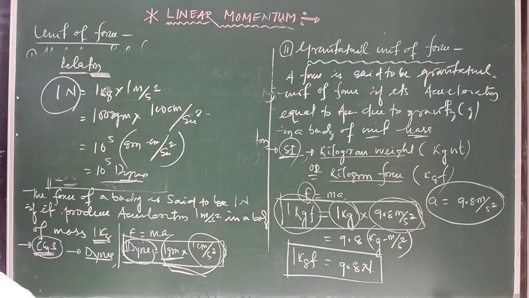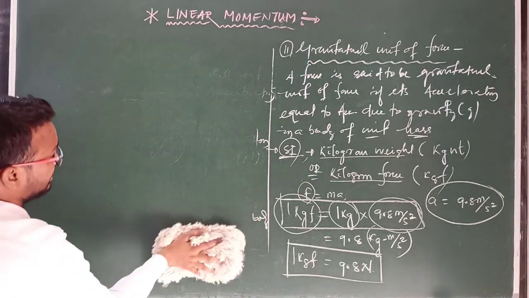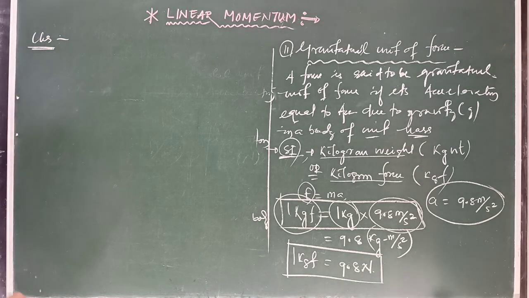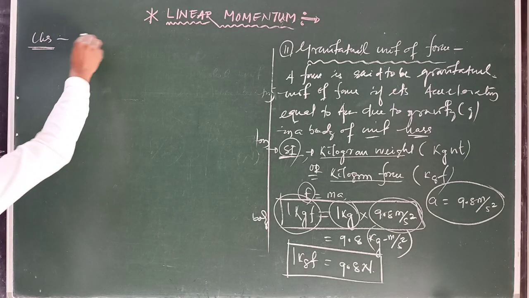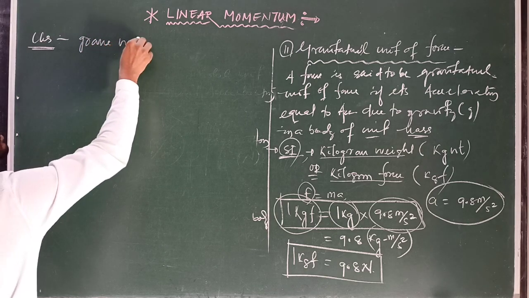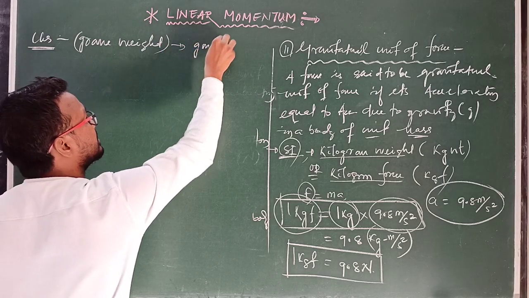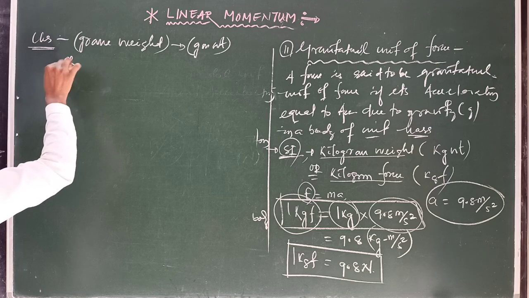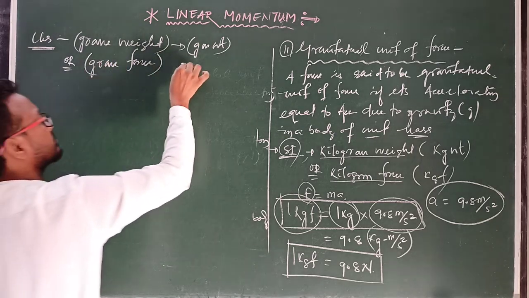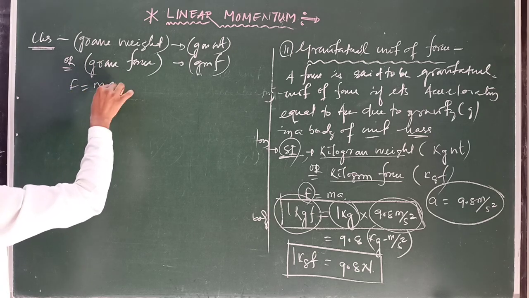Clear? Okay. So next, the CGS unit of gravitational force. The gravitational unit of force in the CGS system we can write as gram weight, or you can write gram force, because F equals mass into acceleration.